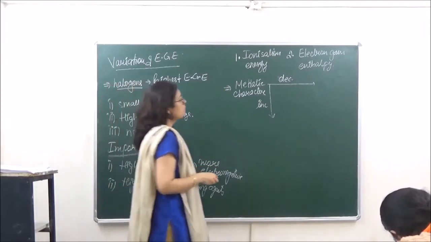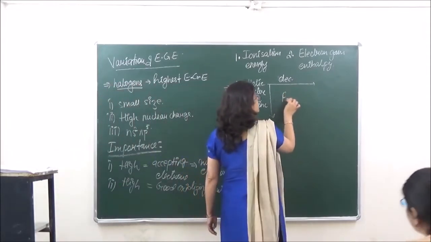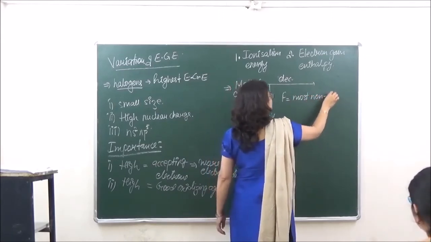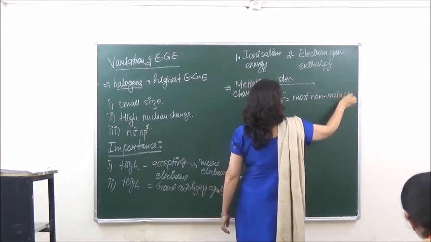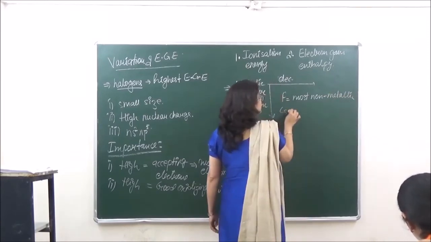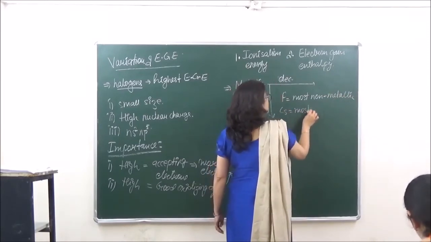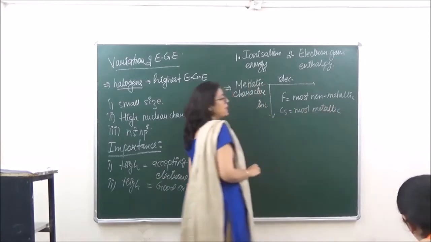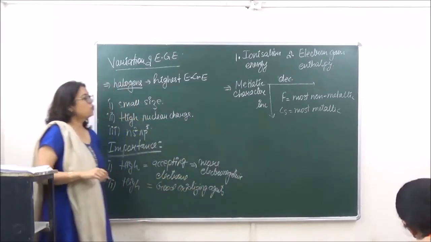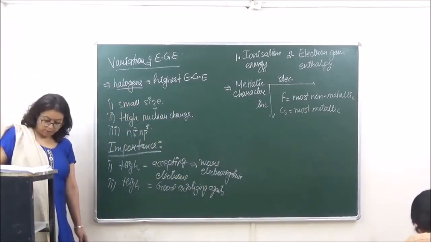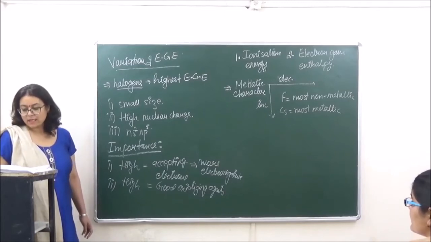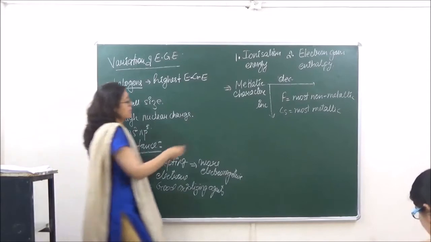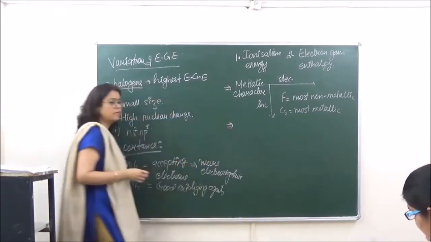Depending upon this, we say that fluorine is the most non-metallic, whereas cesium is the most metallic. Then second thing, we talk of stability.